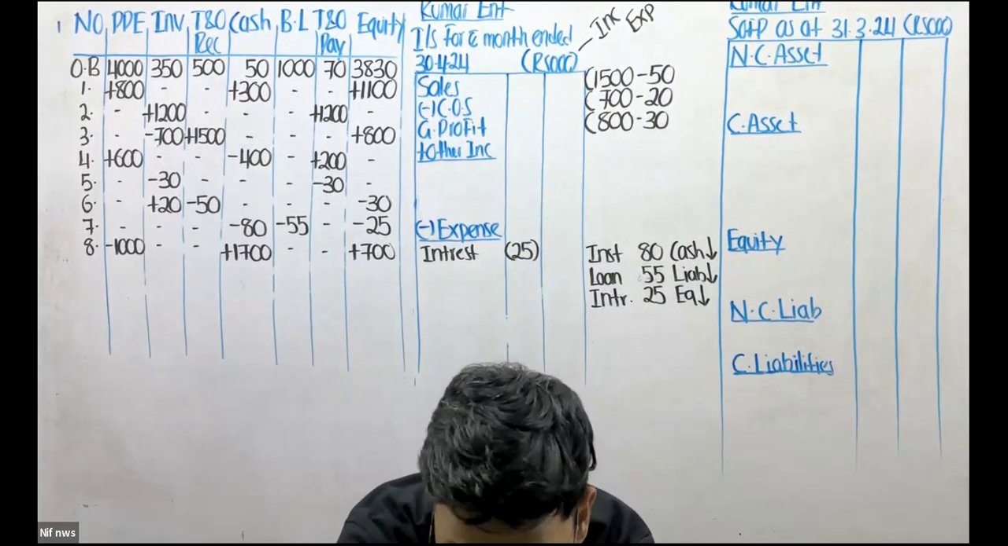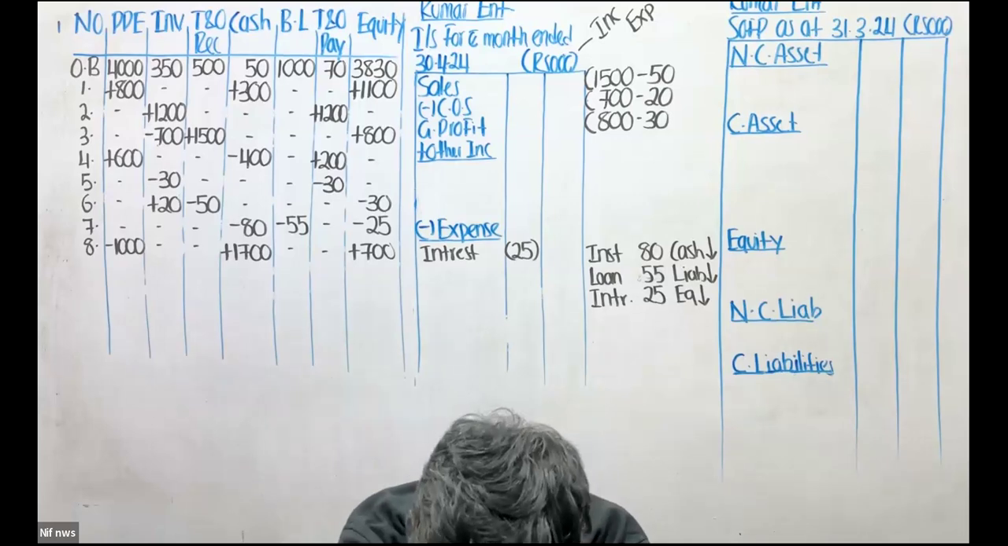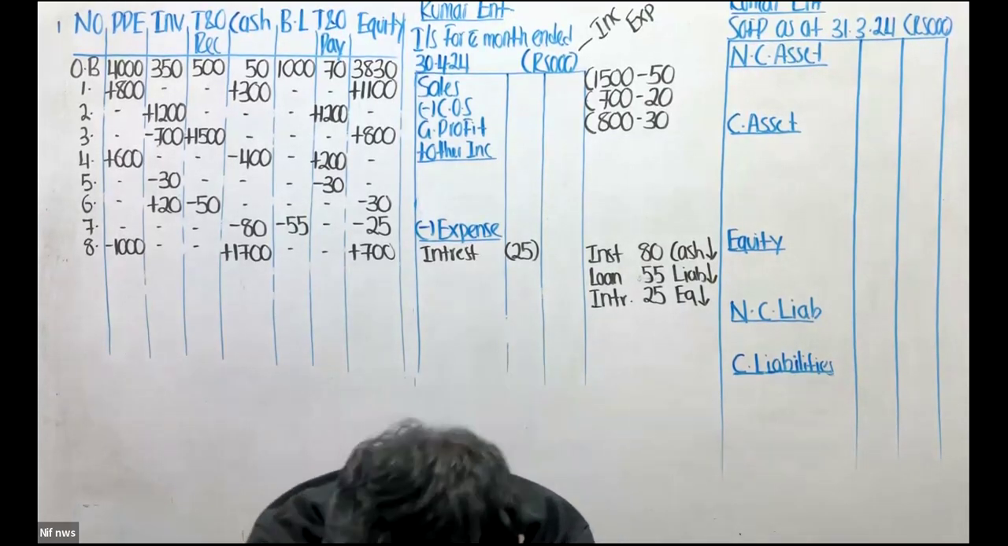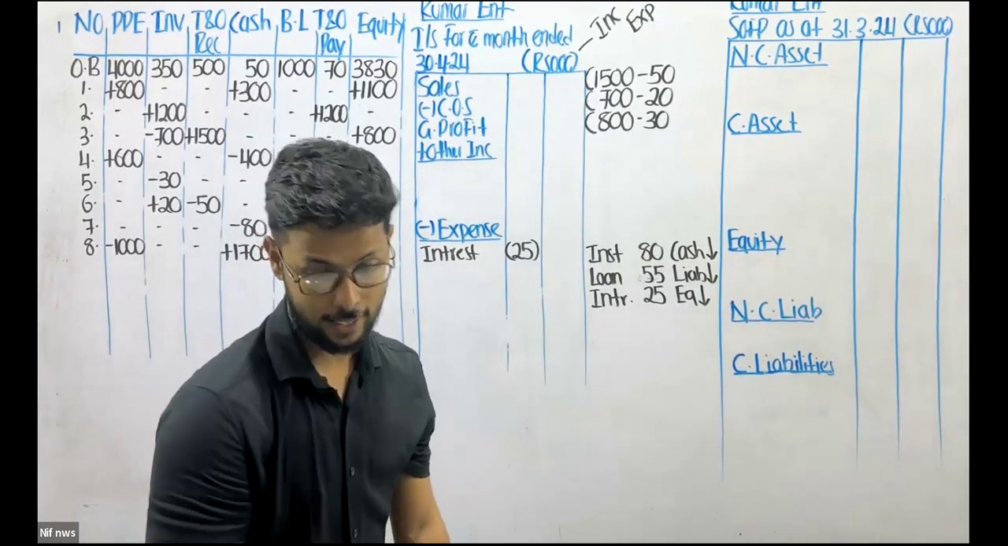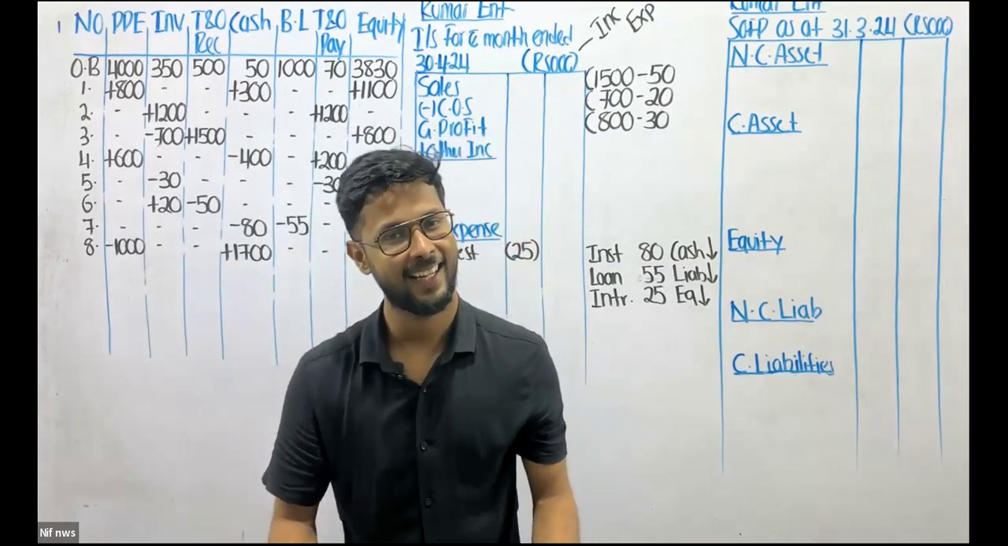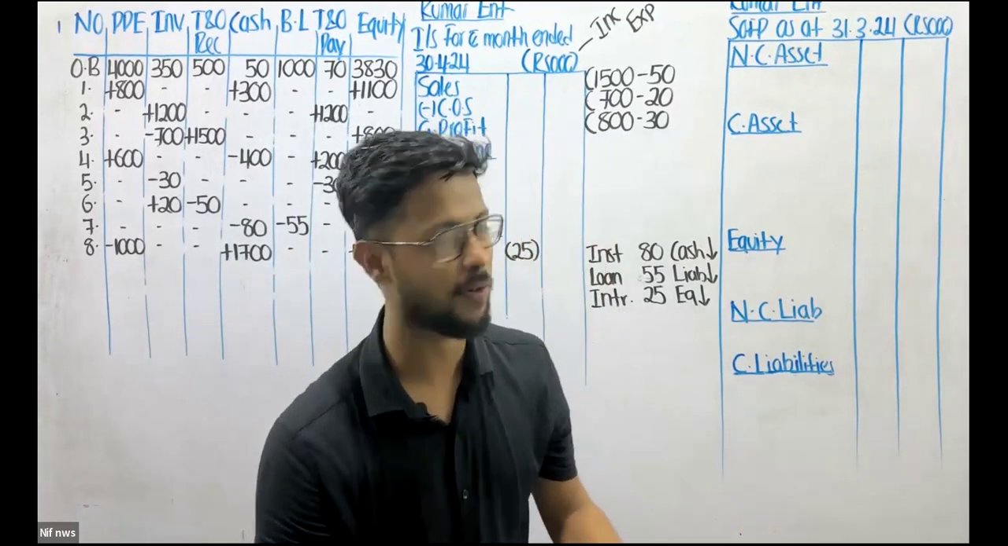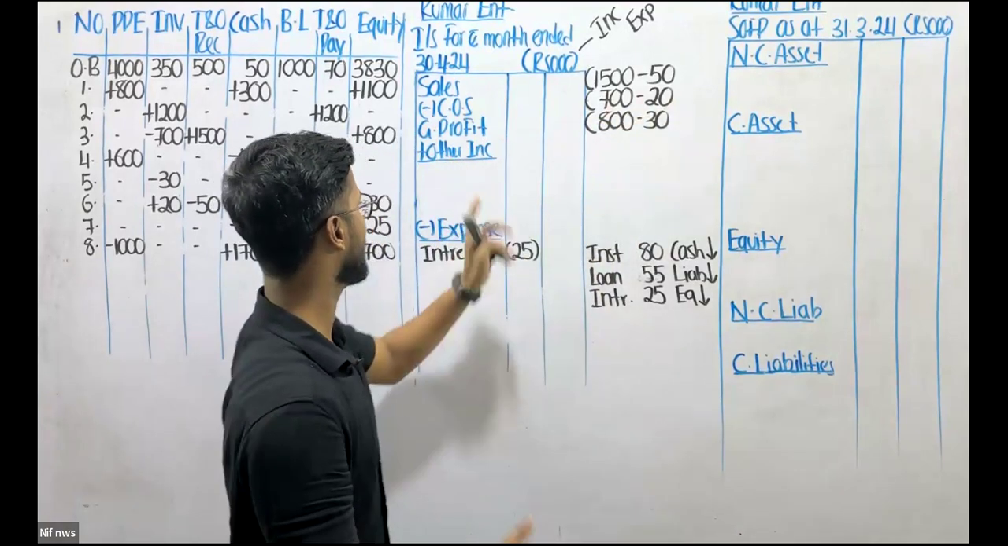That's a beautiful answer. No, because it's a non-current asset. It is not related to inventory. Therefore, you can't take it over here. It should be other income.